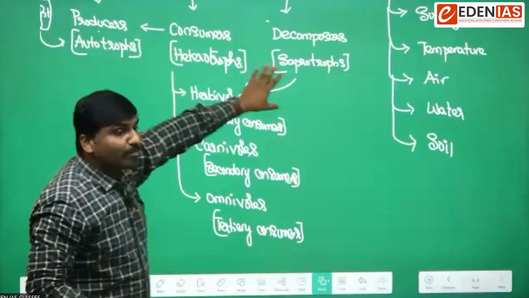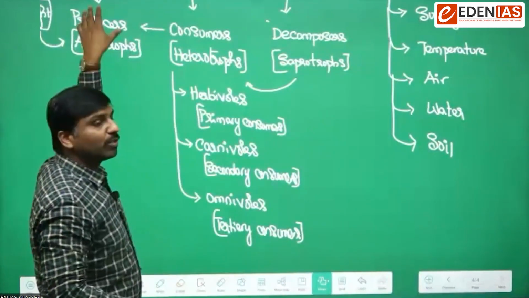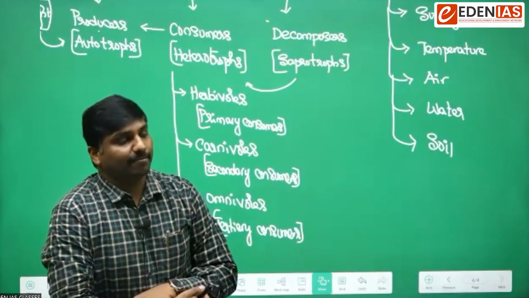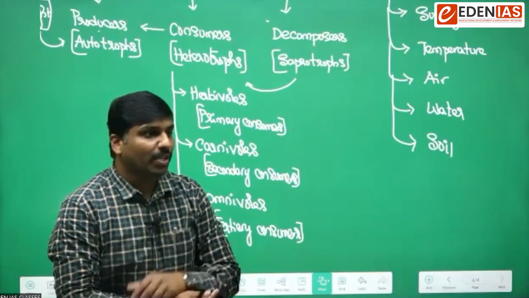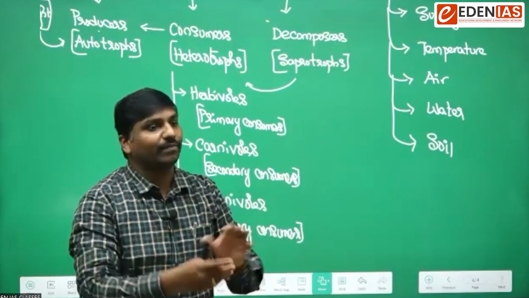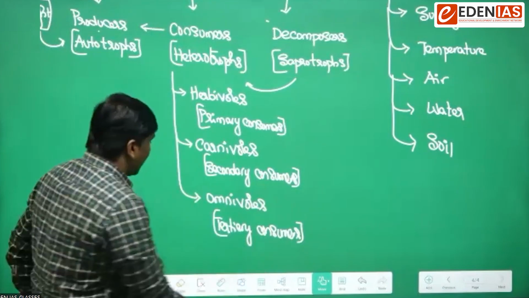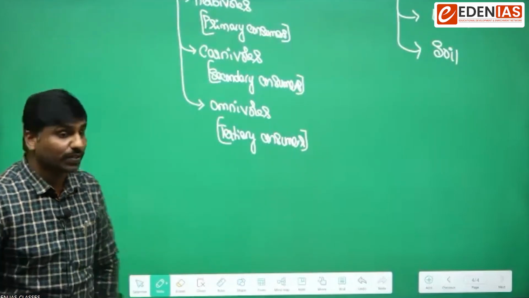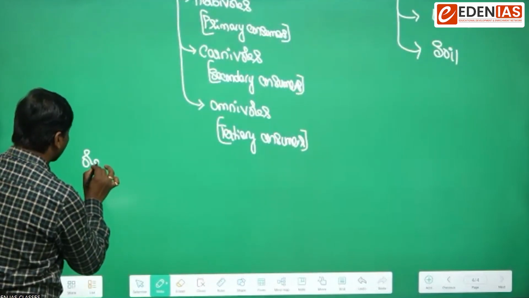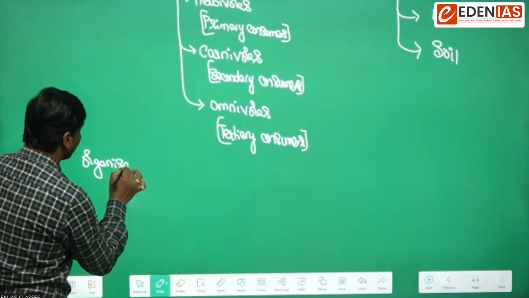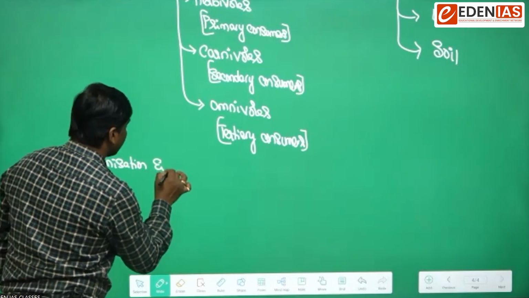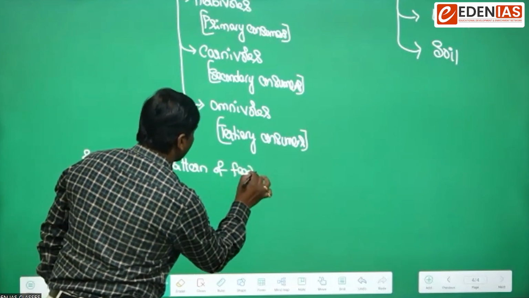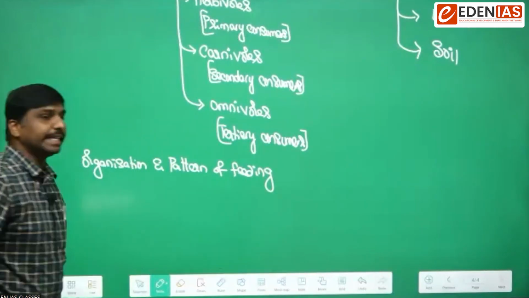And the decomposers feed upon both consumers and producers. So if you look in an ecosystem, there is a specific organization and pattern of feeding.